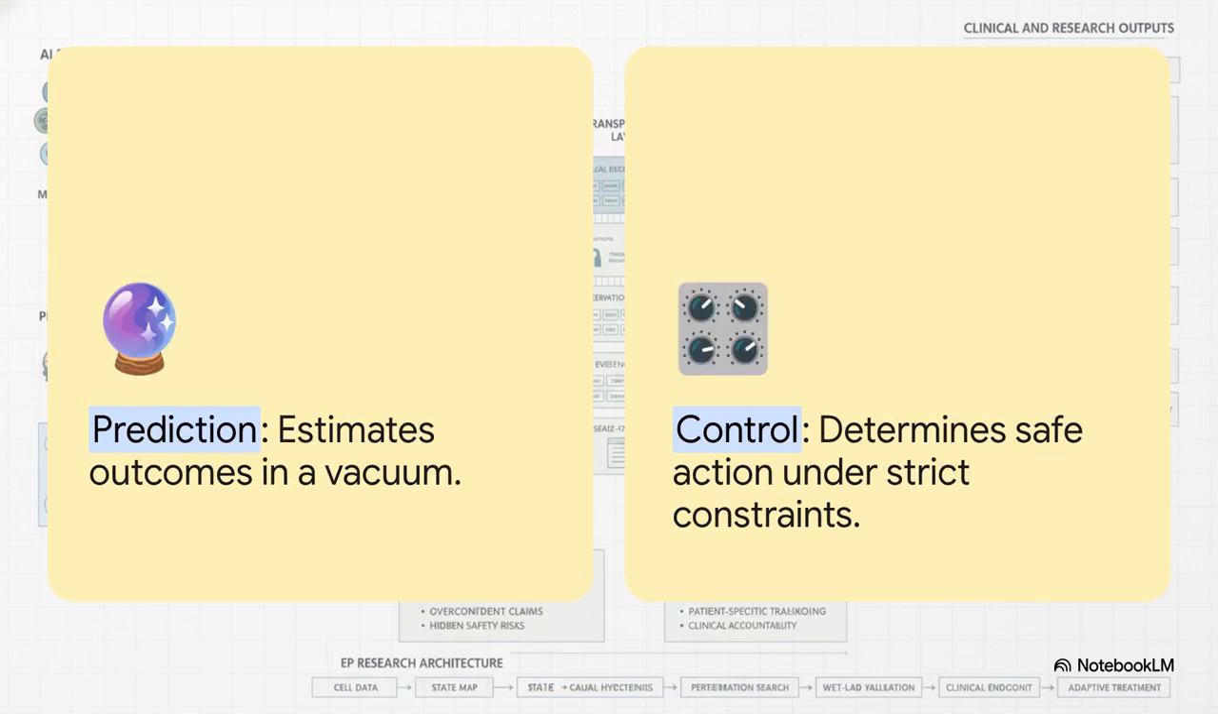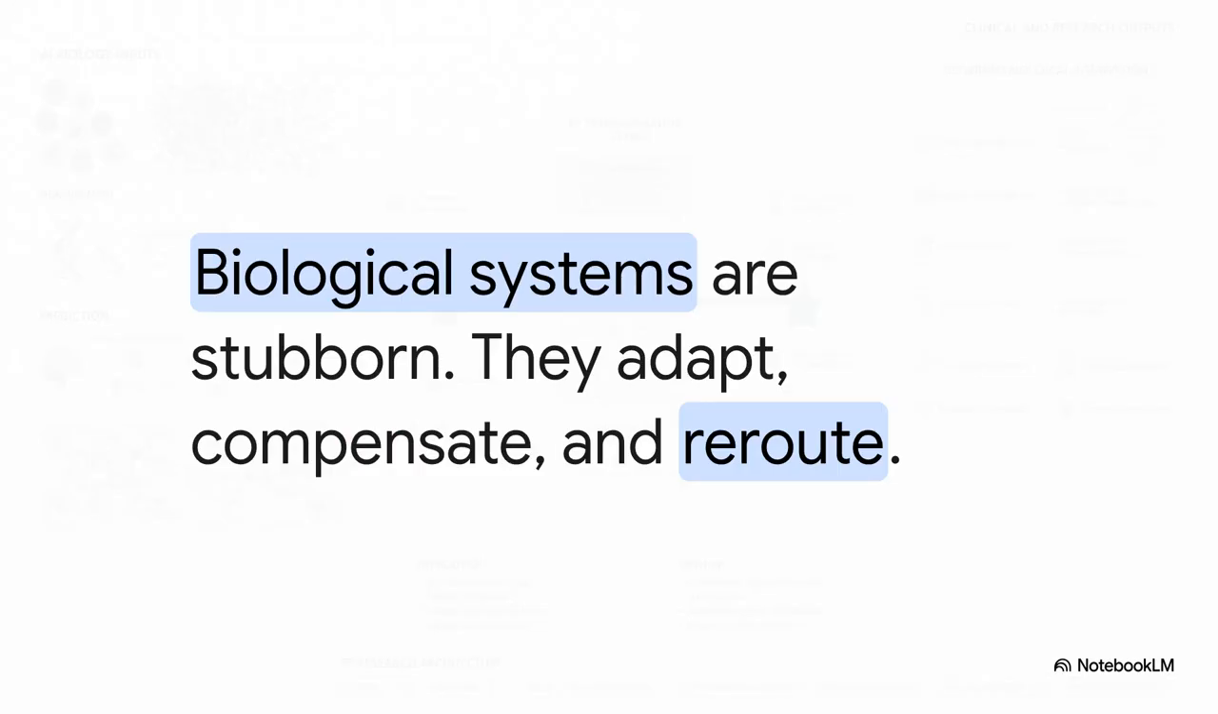So here's the absolutely crucial point. Prediction just estimates outcomes. It tells you what might happen in a vacuum. Control, on the other hand, determines safe, effective action under strict constraints. Control is deciding what to actually do with that prediction when a human life, with all of its messy complexity, is on the line. And biology makes control incredibly difficult because, frankly, biological systems are stubborn.